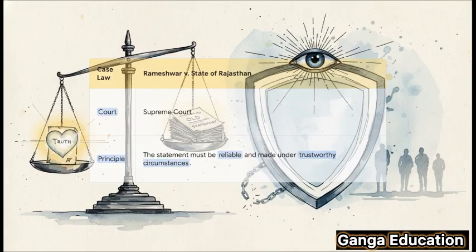Another key case is Rameshwar versus State of Rajasthan. This one added another important layer, reliability. The Supreme Court said, hold on, you can't just use any former statement. The court first has to be convinced that the statement itself is reliable and that it was made under trustworthy conditions. For example, it wasn't a statement that was forced out of someone.